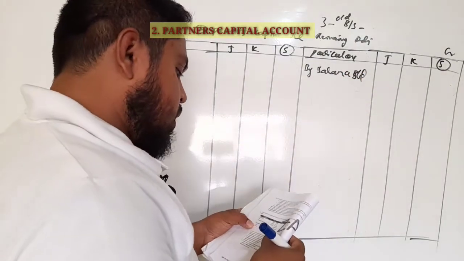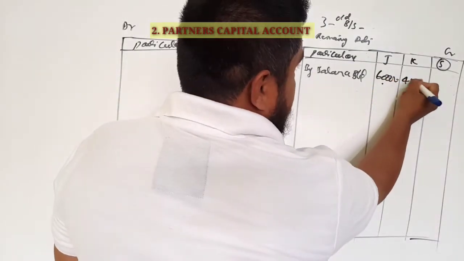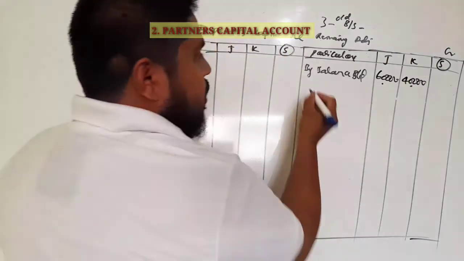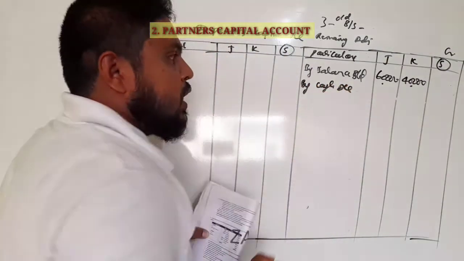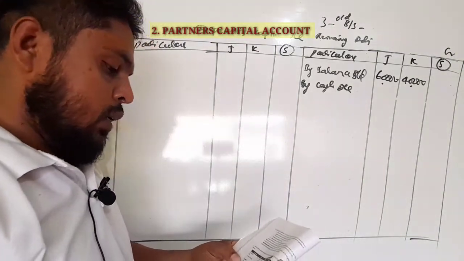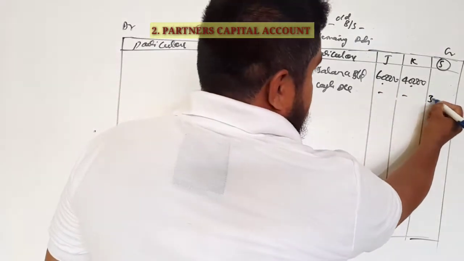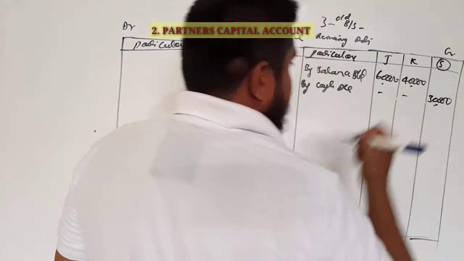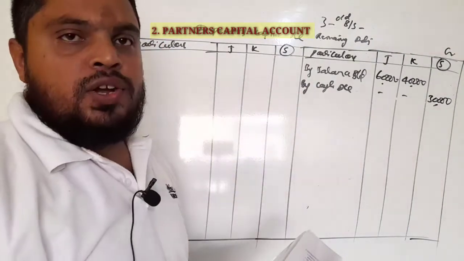Capital of Jammu and Kashmir is 60,000 and 40,000. Next, the new partner brought capital in the form of cash, which is given in the adjustment. Shamsher has to bring 30,000 as capital.